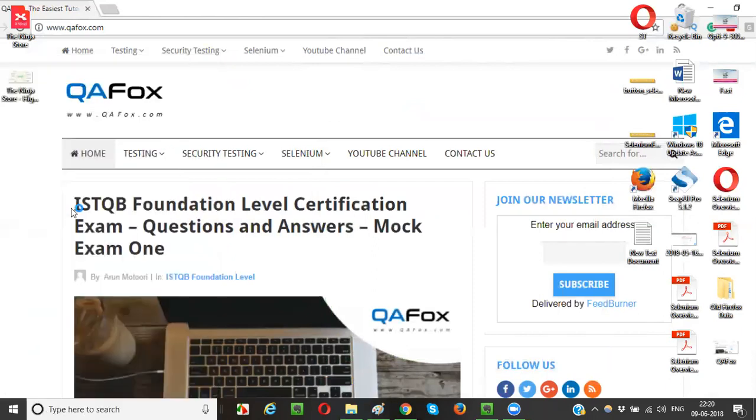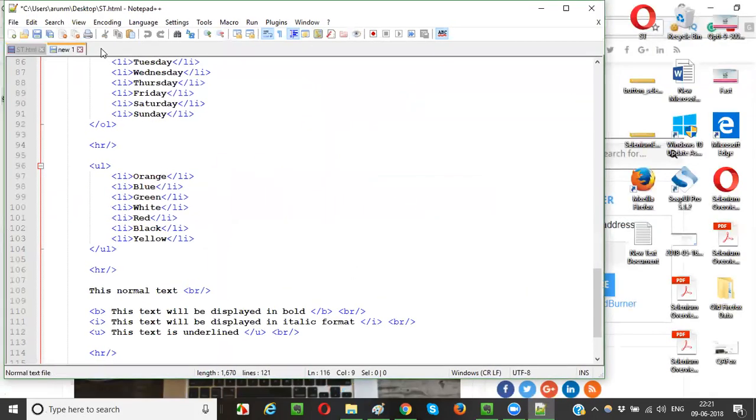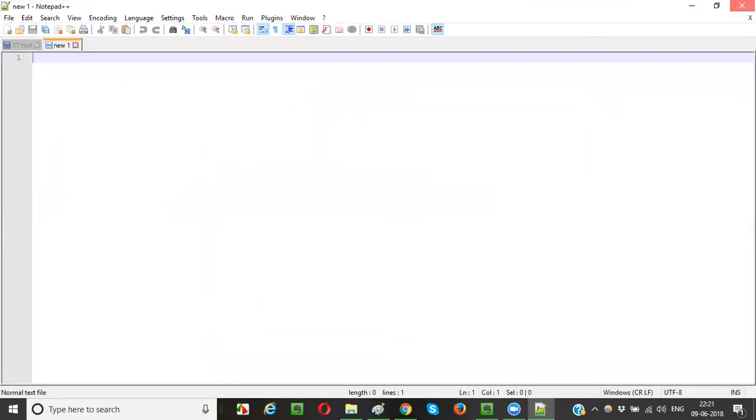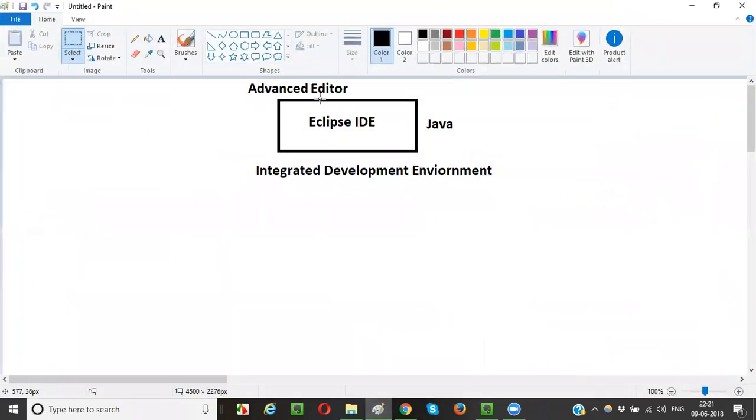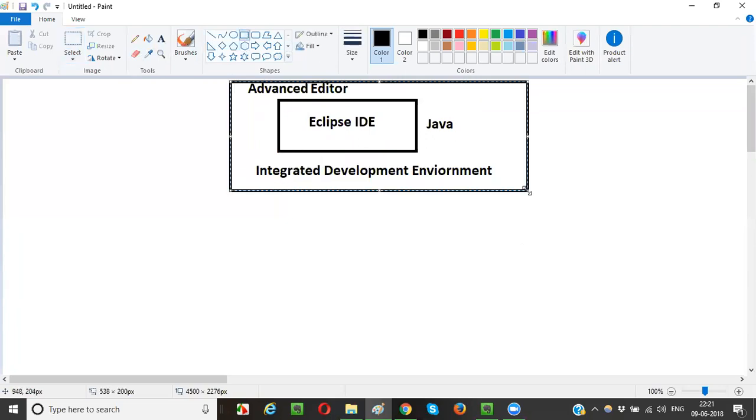Notepad++ is better than Notepad, but still, when compared to Eclipse IDE, it is lower, guys. It is better to go with advanced editors like Eclipse IDE when we work with Java, Selenium automation or any other advanced things. So this is an advanced editor, guys.